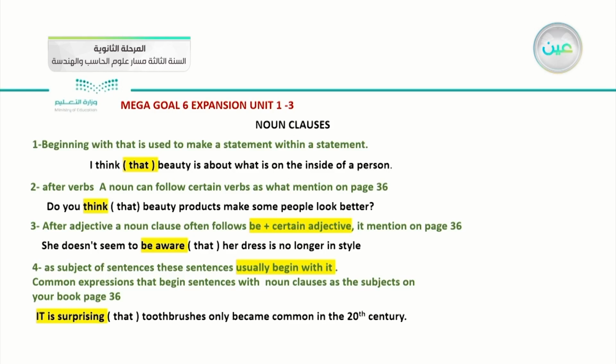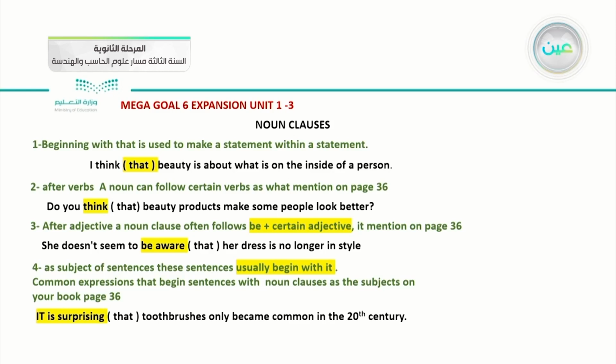By the end of this information, I can summarize that noun clauses have 4 situations. Number 1, when I want to use it with that. Number 2, I can use it with certain verbs. Number 3, I can use it after an adjective, but notice that they give a structure: we should follow be with a certain adjective.